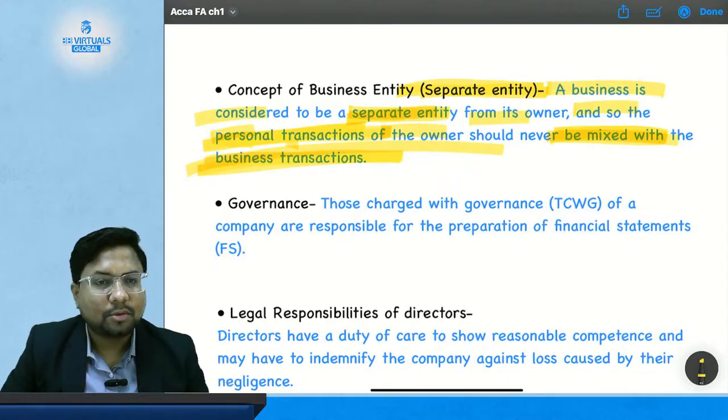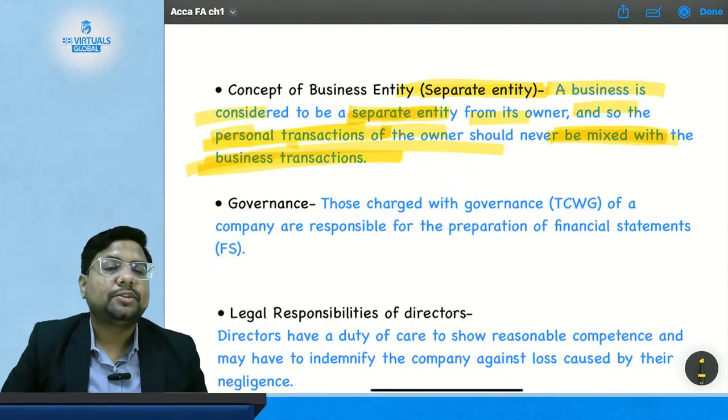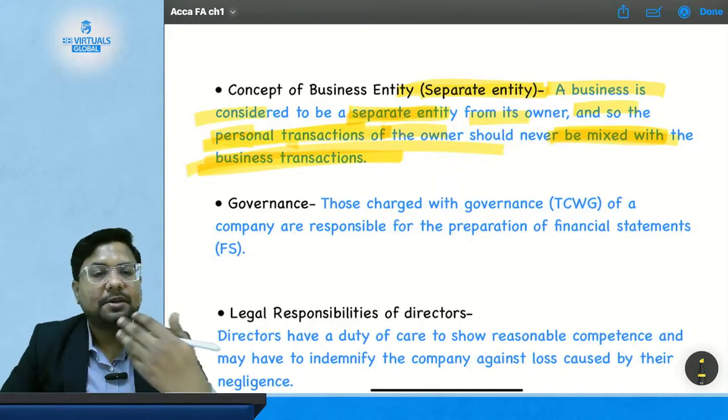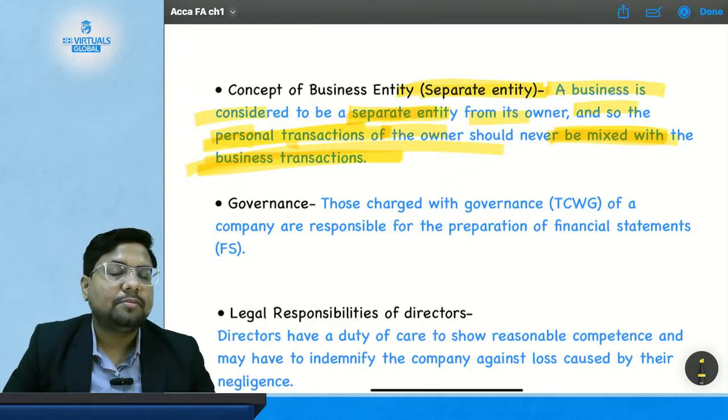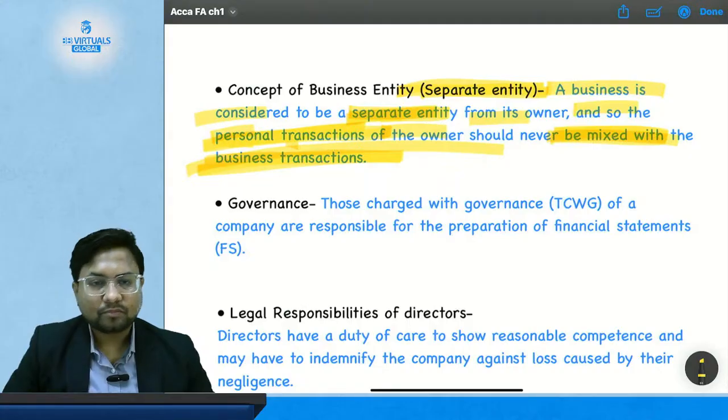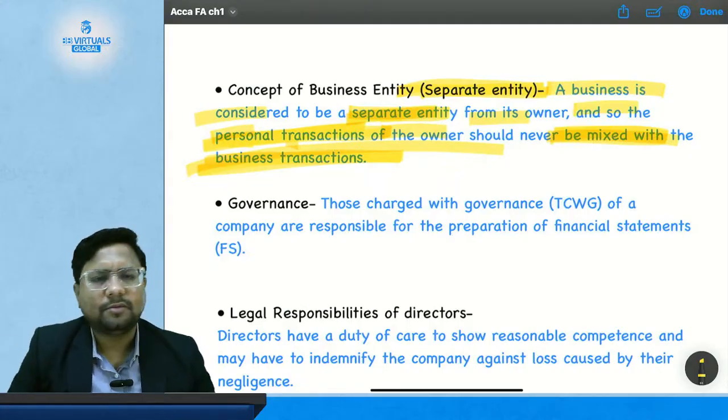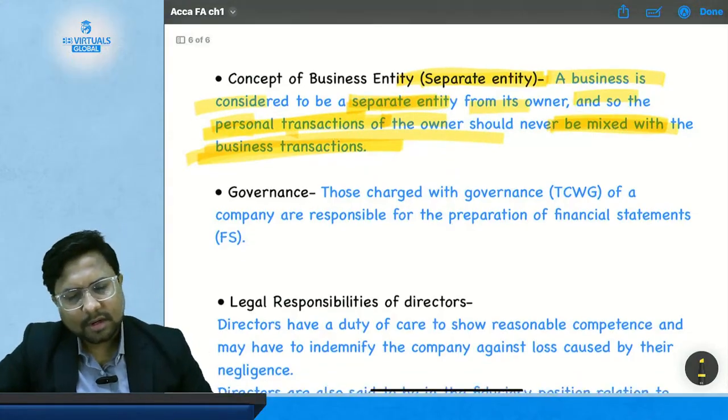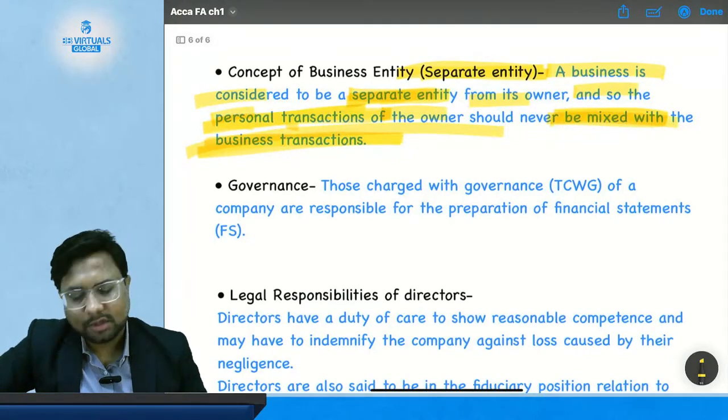So this is the concept of a separate business legal entity, where you separate your personal expenses and personal transactions from the business transactions. Okay, this is the very simple concept of separate entity, and you might have understood it when we were doing all the questions.